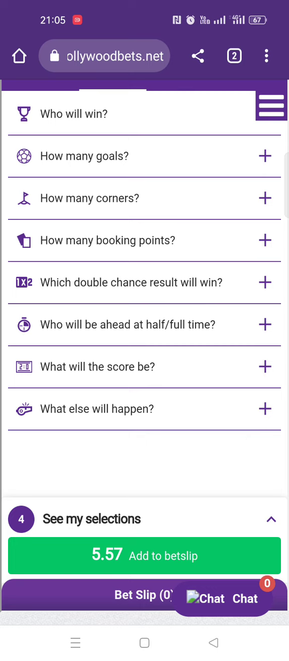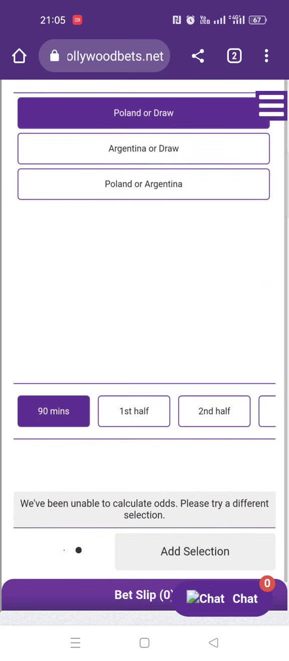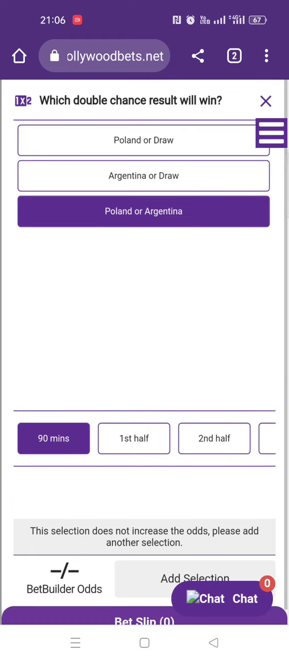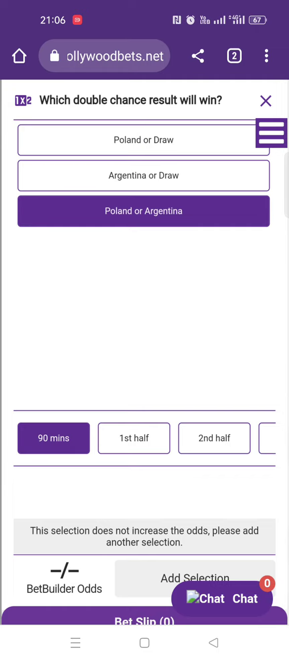And then double chance. You can select this double chance. You've selected Argentina to win, but now you can also select a double chance, whereby you can say Argentina or draw, or Poland or Argentina. But this doesn't increase the odds, because it's more or less the same thing. It's like you are repeating the same thing, so it's giving me a note there: this selection doesn't increase the odds, please add another selection.